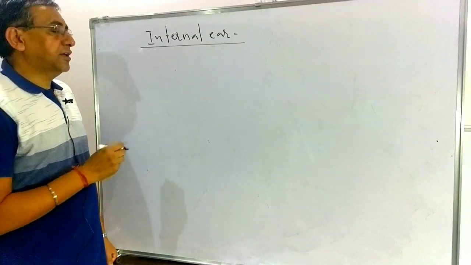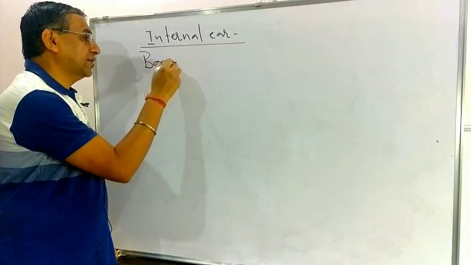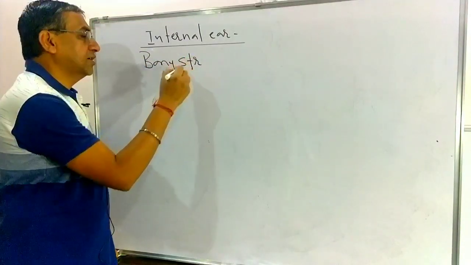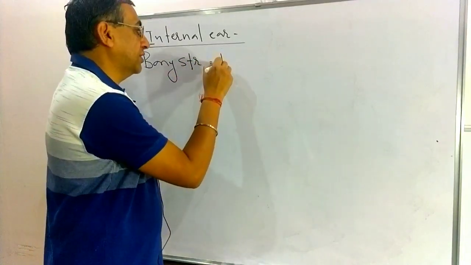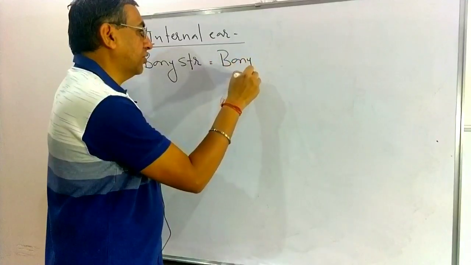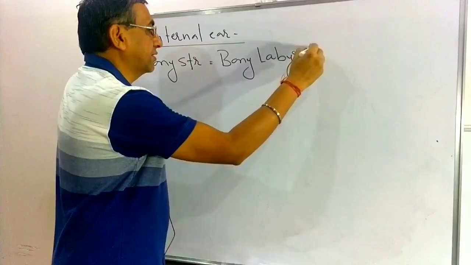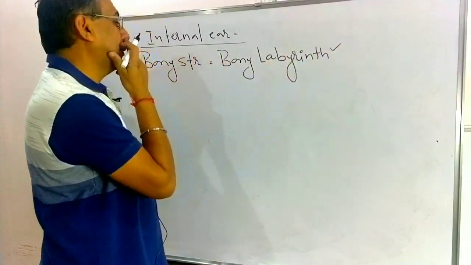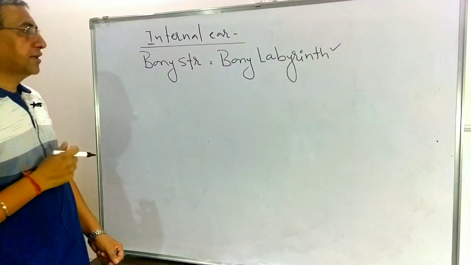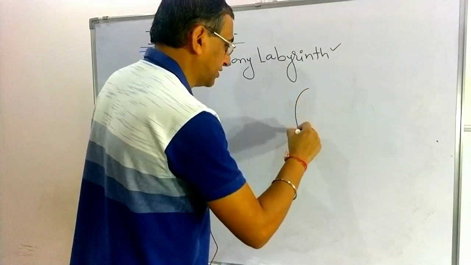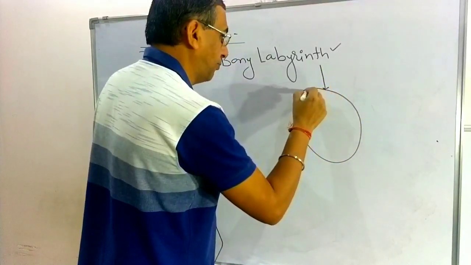The internal ear is present in a bony structure that is known as the bony labyrinth. The internal ear is present in a bony structure like this, and this is known as the bony labyrinth.